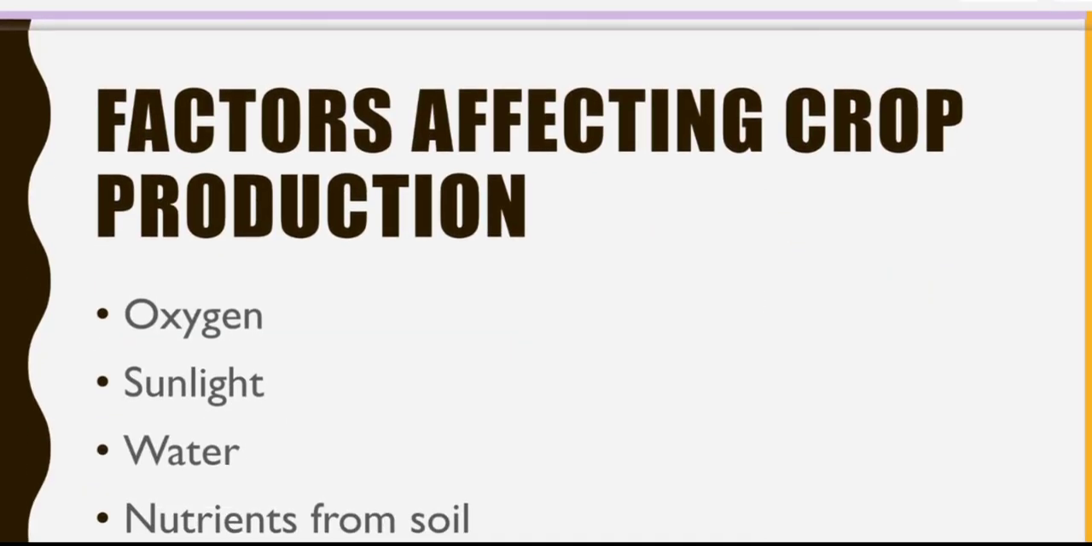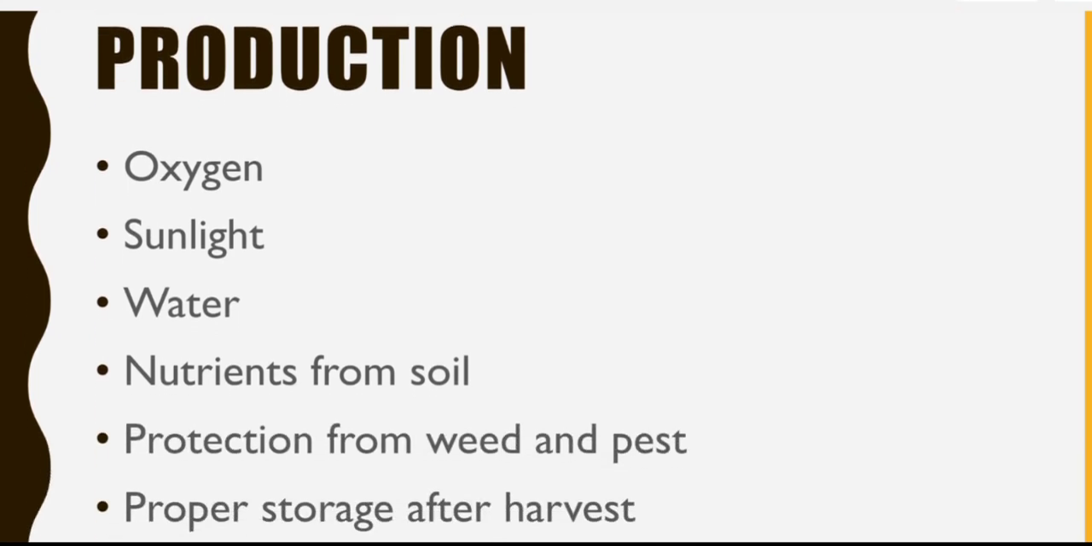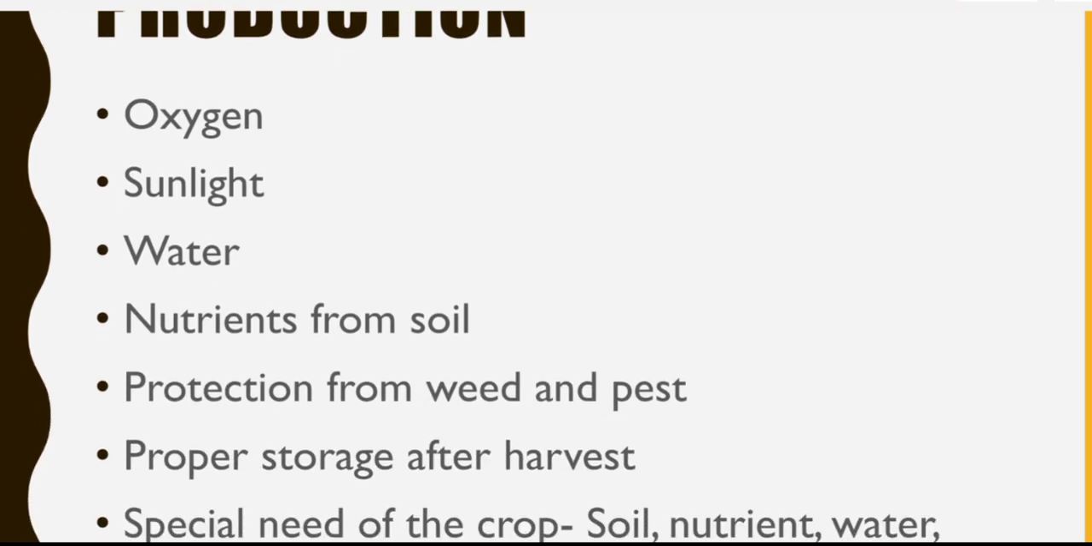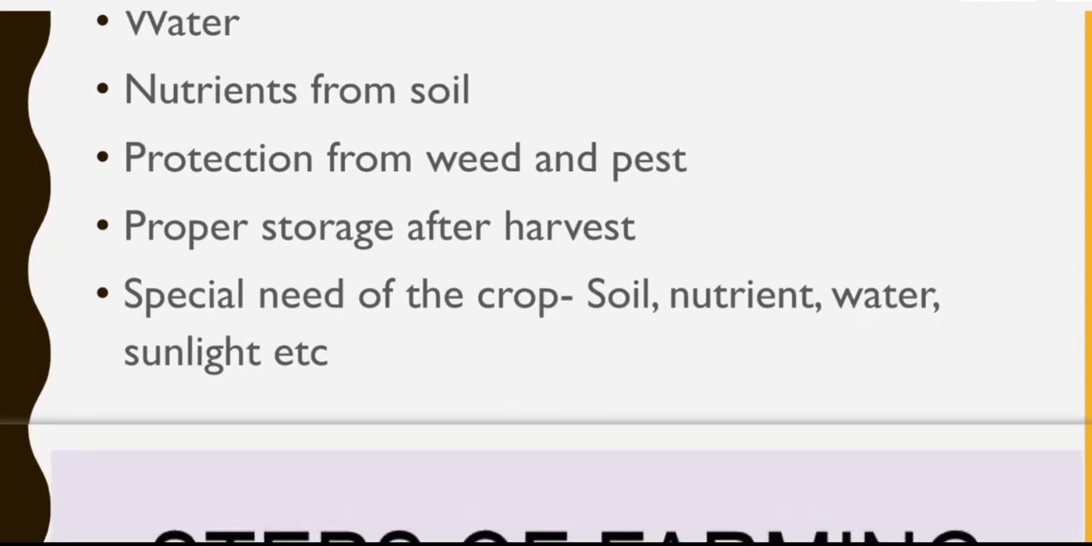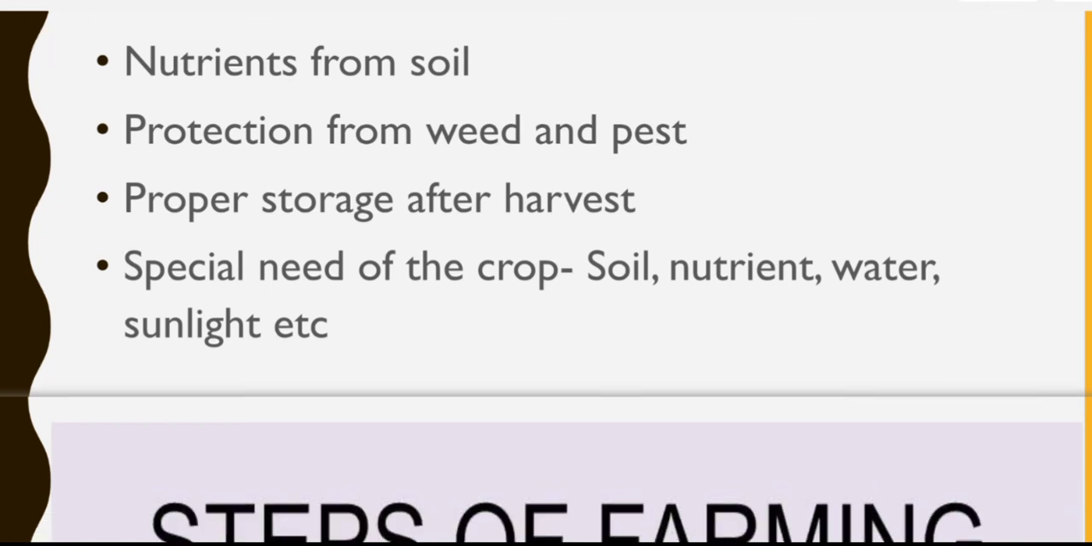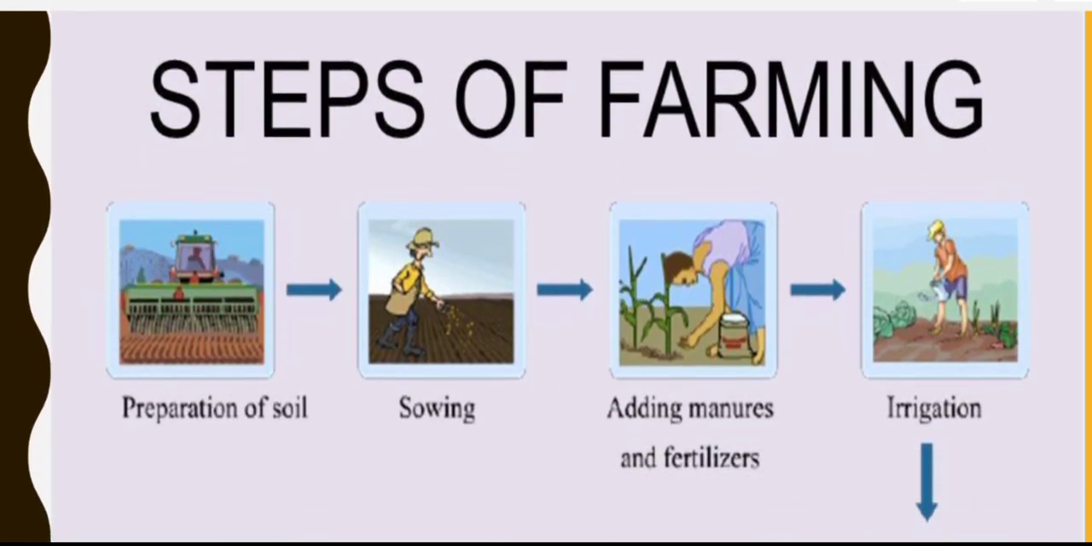Some factors affecting crop production: oxygen, sunlight, water, nutrients from soil, protection from weeds and pests, proper storage after harvest, special need of the crop, soil, nutrient, water, and sunlight. These are the